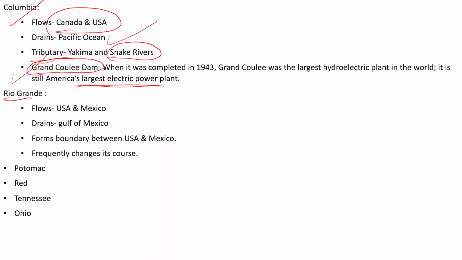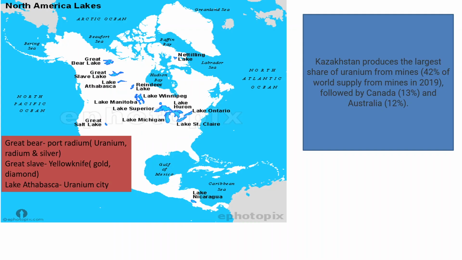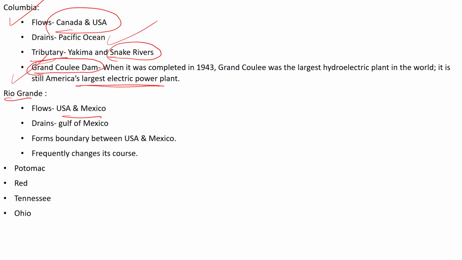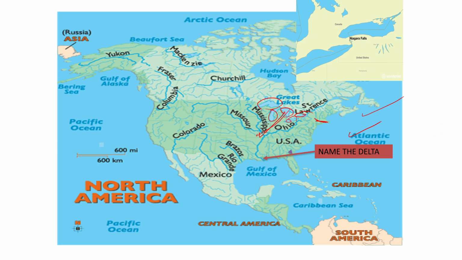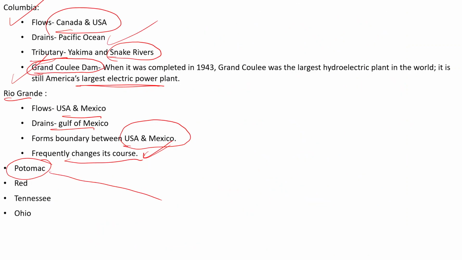Then the Rio Grande flows through USA and Mexico. You know this. You have already seen the map. Then it drains its water into the Gulf of Mexico. It forms a natural boundary between the USA and Mexico, and this river frequently changes its course. Then the Potomac River. The capital of the USA, that is Washington DC, is located on the Potomac River. Always remember, Washington DC is located on the bank of which river?